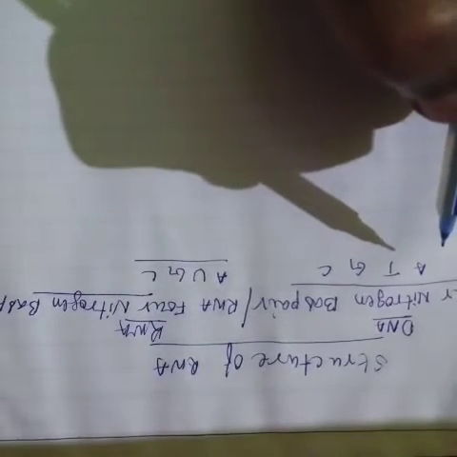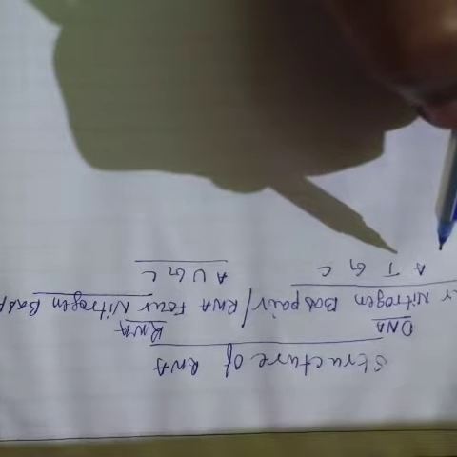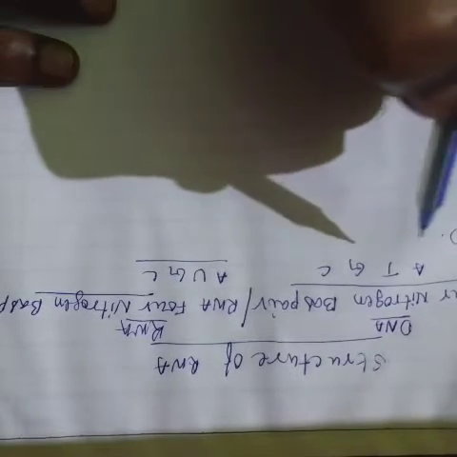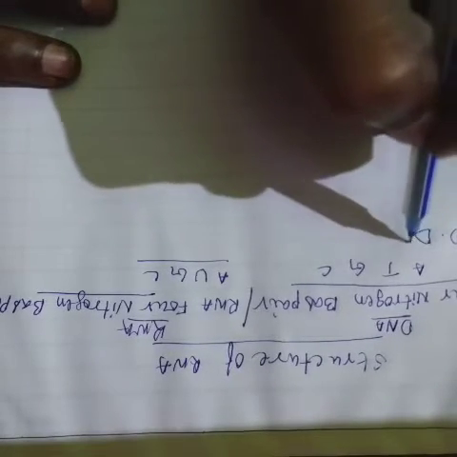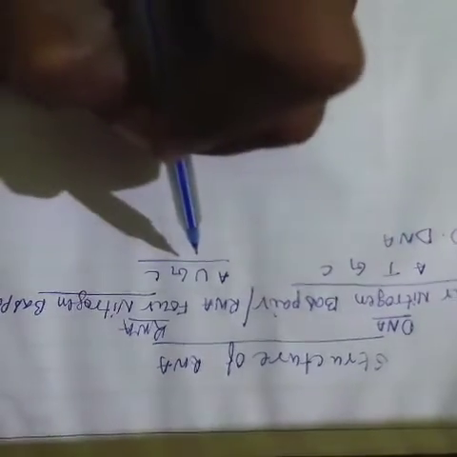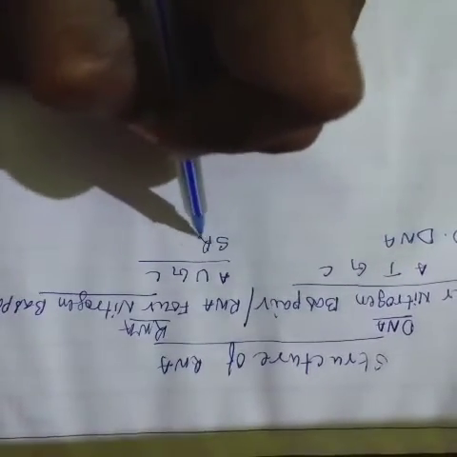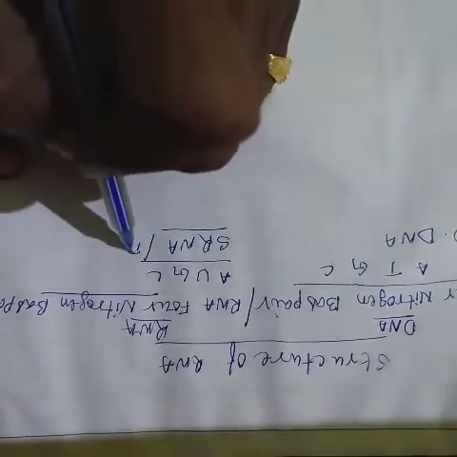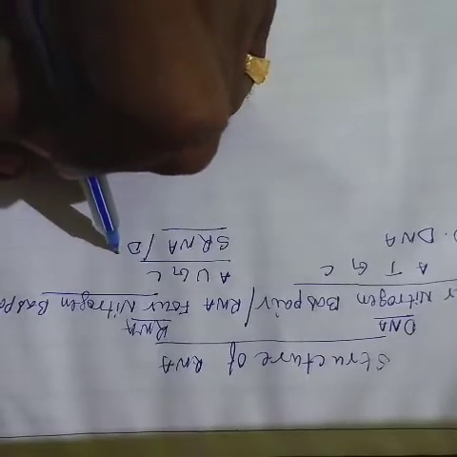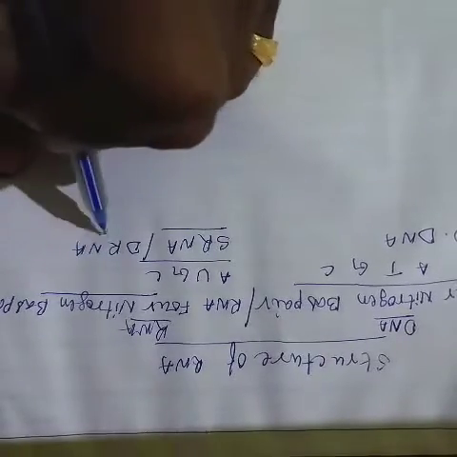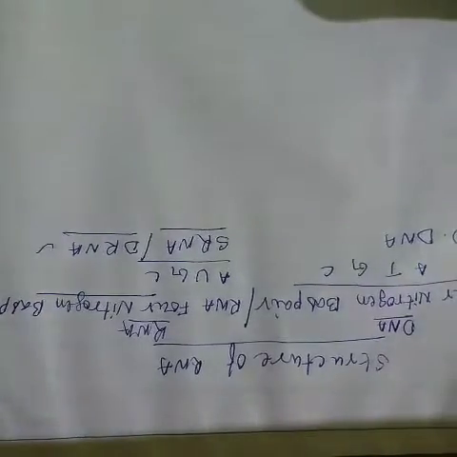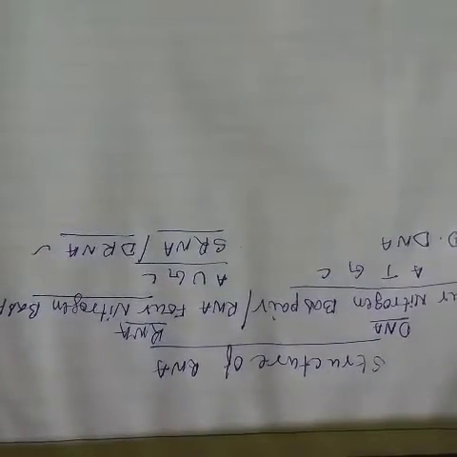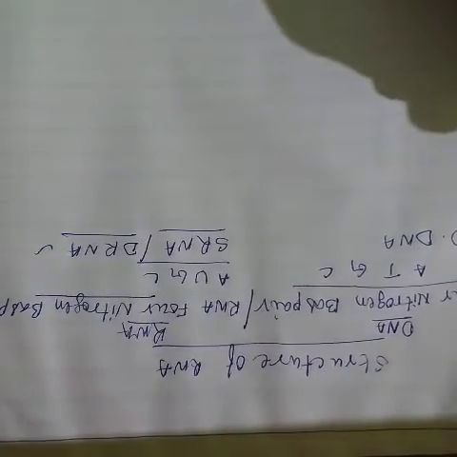First of all, we are observing the DNA molecule. The DNA molecule has a double helical structure. The RNA molecule has a single helical structure. Sometimes RNA has a double helical structure in a few viruses. A few viruses contain the double helical structure of the RNA molecule.